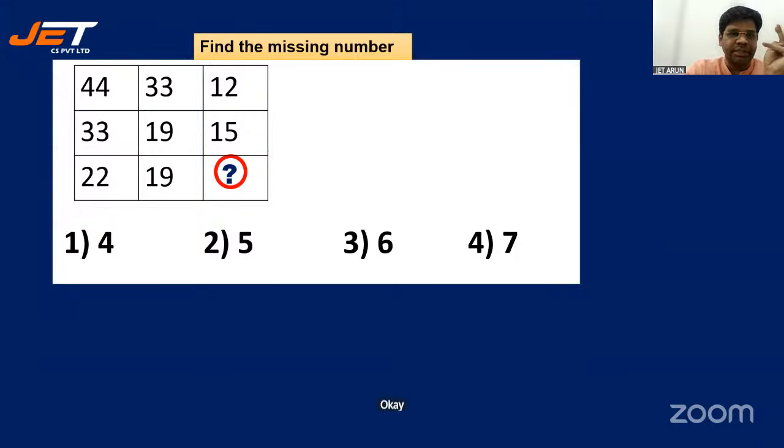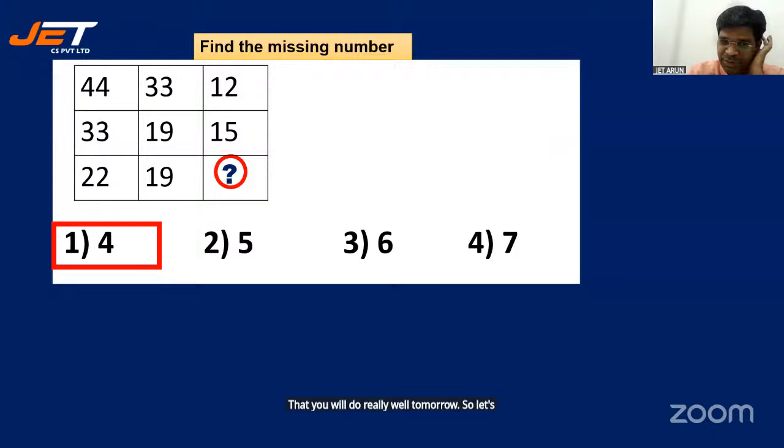Okay, look at this. Again, find out the missing number. I'll give you 10 seconds for this one to get the idea. 10, 9, 8, 7, 6, 5, 4, 3, 2, and 1. And I see the answers coming in. Wonderful, students. Keep up the energy. You're doing so well. I am confident you will do really well tomorrow, so you don't have to be nervous. Chala baga chestaru. So let's go ahead. It's fun.